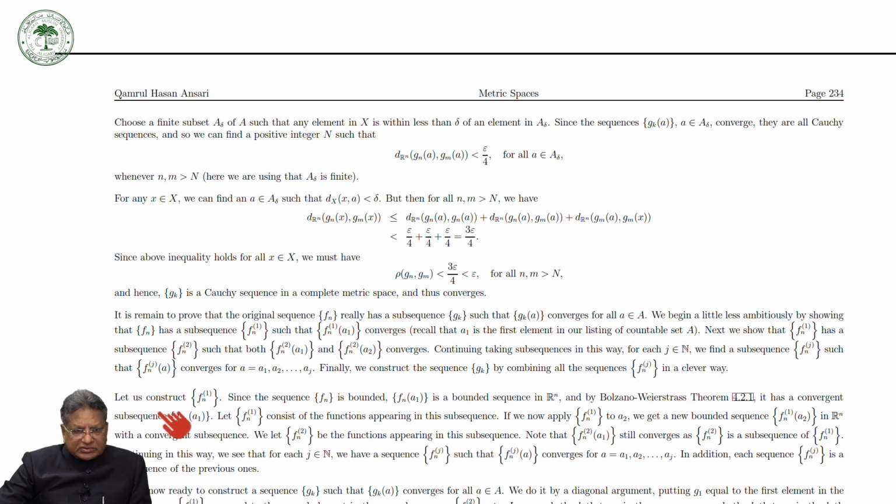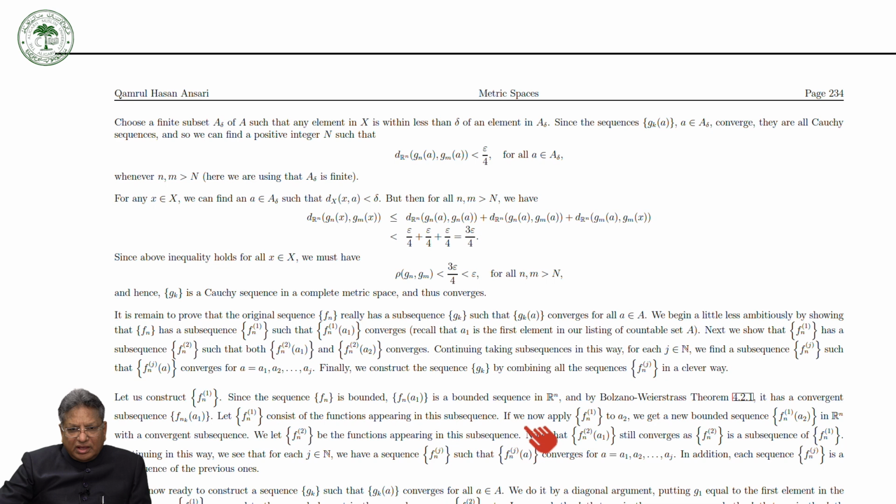Now let us construct F_{n1}. Since the sequence F_n is bounded, F_n(a1) is a bounded sequence in R^n, and by the Bolzano-Weierstrass theorem 4.2.1, it has a convergent subsequence F_{n_k}(a1), and let F_{n1} consist of the functions appearing in this subsequence.